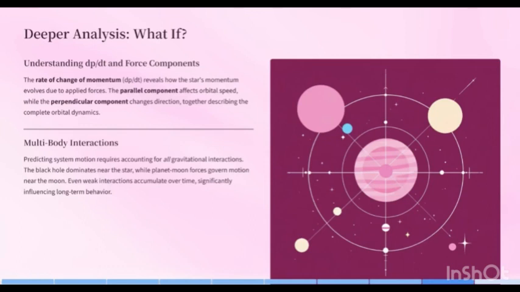And for the second what-if question, to predict the system's motion, the model must account for gravitational interactions between the black hole, star, planet, moon, and spaceship. Dominant interactions depend on mass and distance, with the black hole's gravity dominating near the star, and the planet-moon force is strong near the moon. All forces must be considered, as even weaker interactions can significantly influence the system's behavior over time.